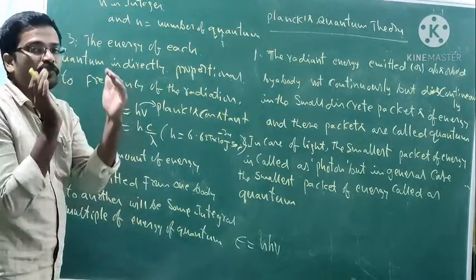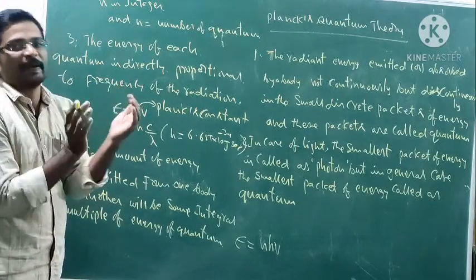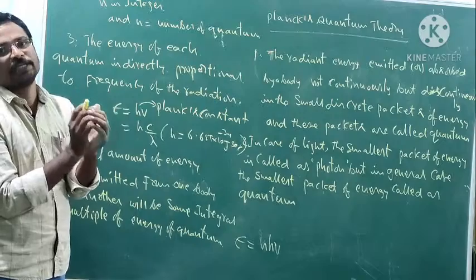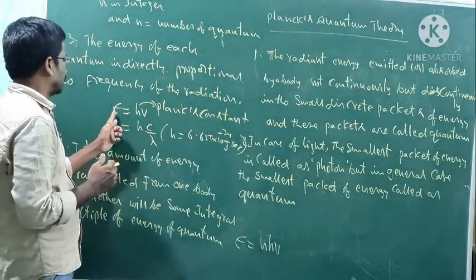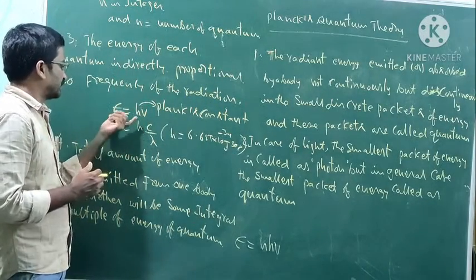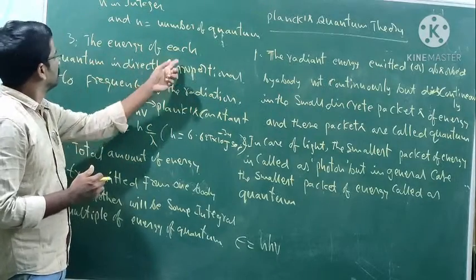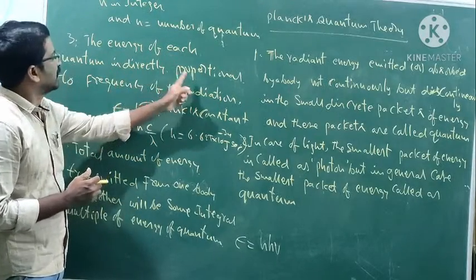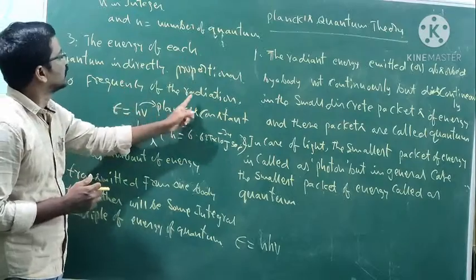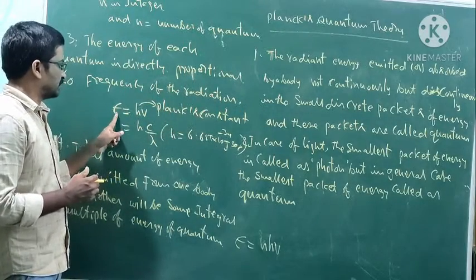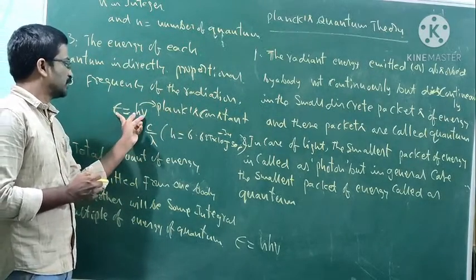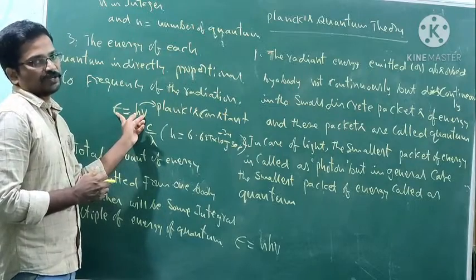The energy of each packet is directly proportional to the frequency of the radiation.